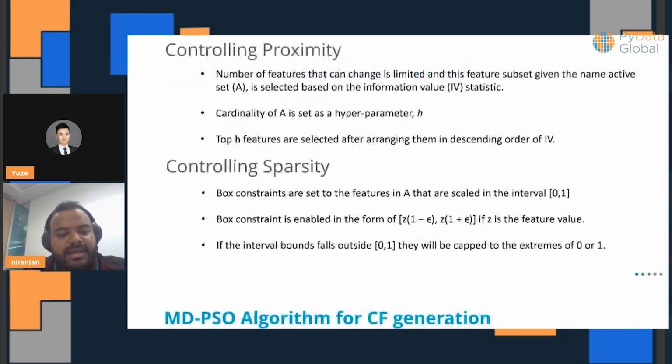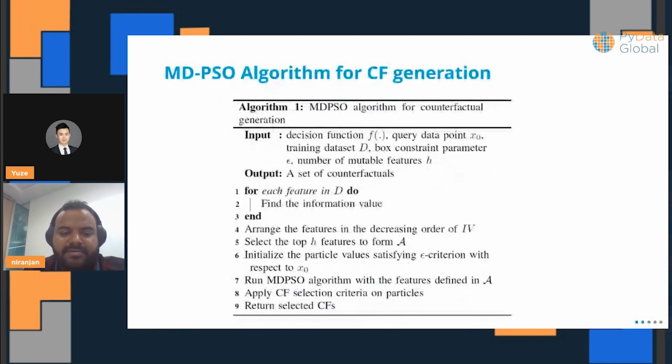Now, just looking at our algorithm, it's very straightforward. So what are we doing? We have the inputs as described earlier. We have our parameters for the algorithm, your decision function, the query data point, the training data set or the reference population, right? And the outcome is a set of counterfactuals that you have to generate.